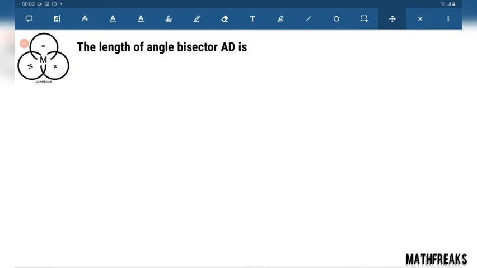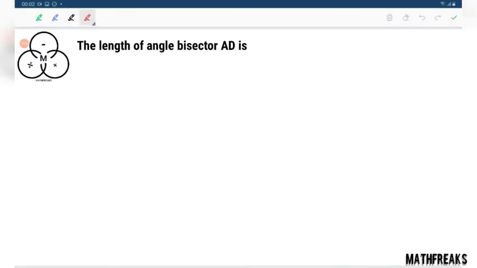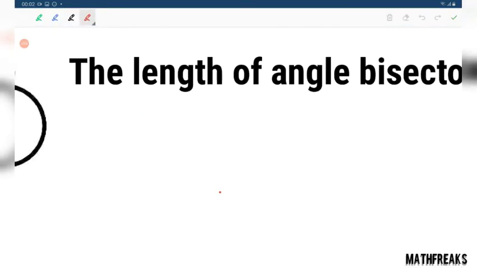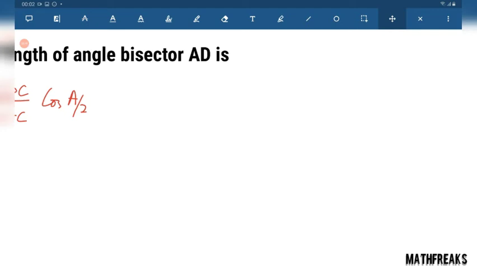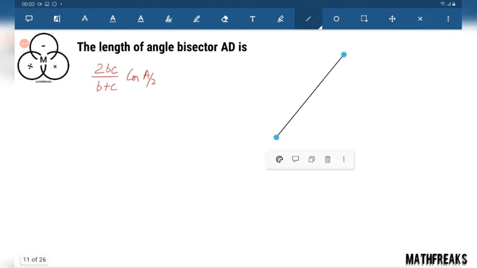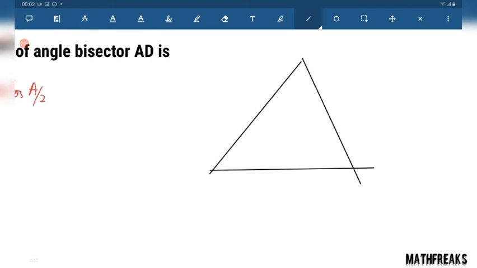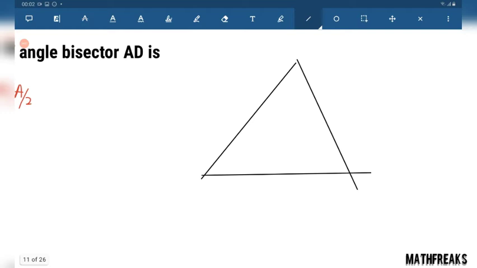The length of angle bisector AD is 2bc/(b+c) cos(A/2). All of the proofs you need to prove, because proofs help us to learn a lot of things. We won't have that much time to discuss the proofs.